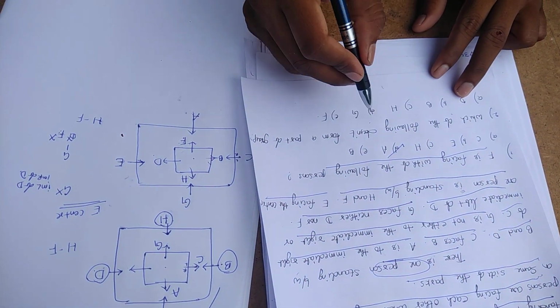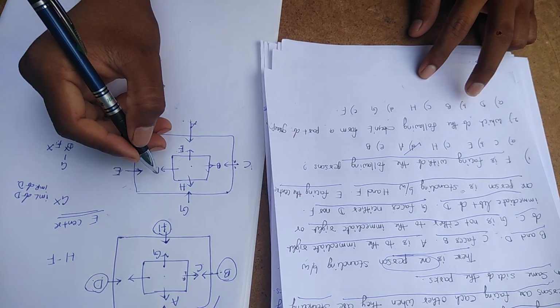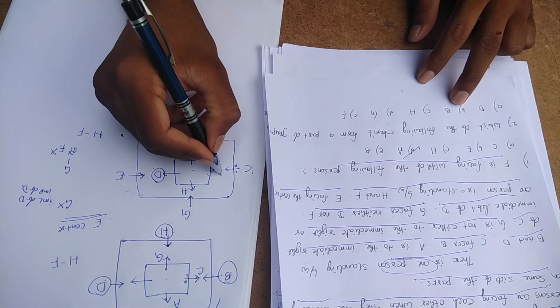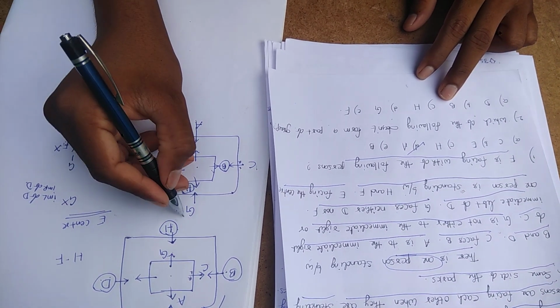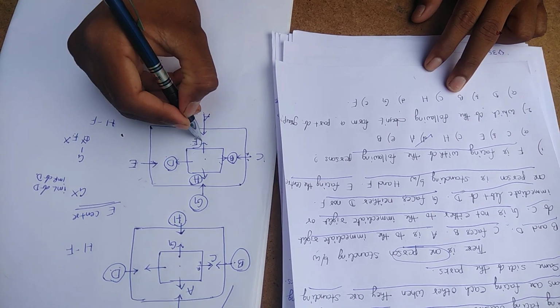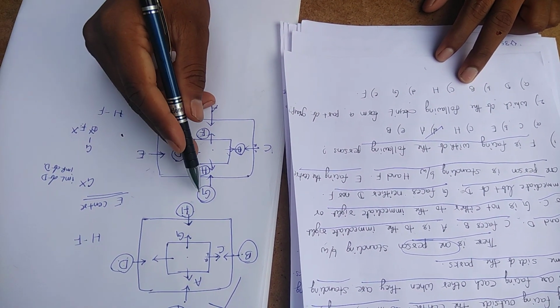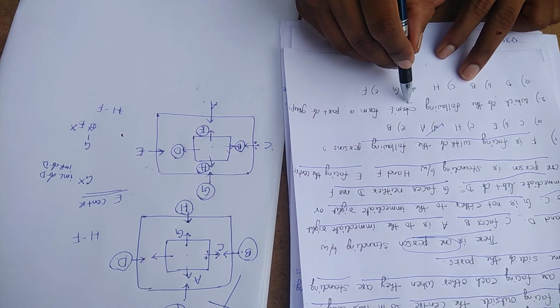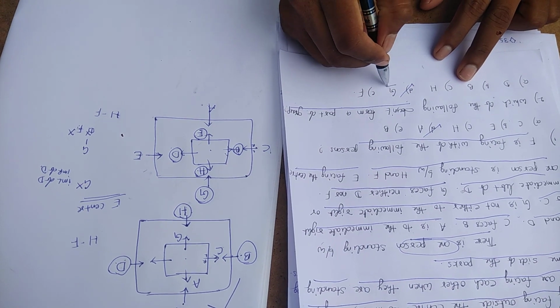Which of the following does not form a part of the group? Check here: D, B, H, G, F. Friends, B, H, D, F are in the inner rectangle. G is in the outer rectangle. So the one that does not form a part of the group is G, simply option D. So here the answer is G.